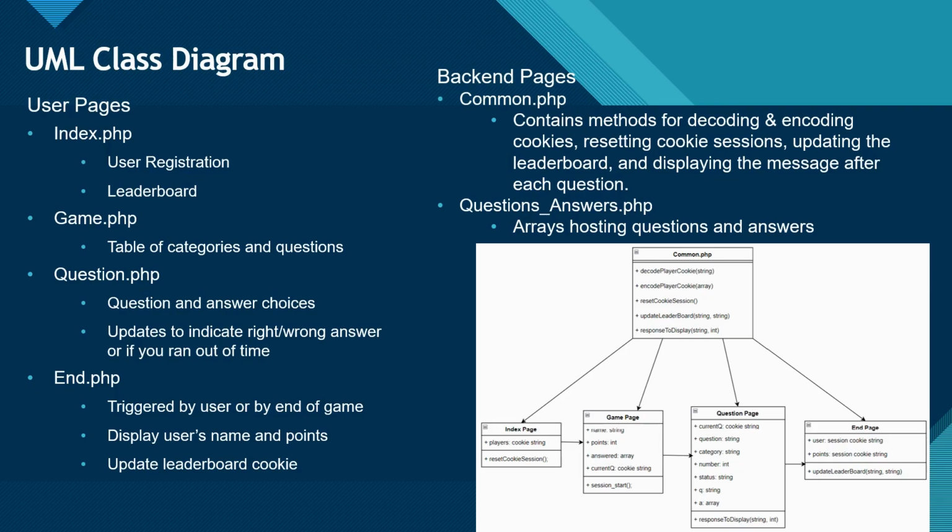End.php is triggered by the user or by the end of the game. It displays the user's names and the points. It also updates the leaderboard cookie. The backend pages, the first one is common.php, which contains methods for decoding and encoding cookies, resetting cookie sessions, updating the leaderboard, and displaying the message after each question. Questions_answers.php, this is the arrays hosting questions and answers.